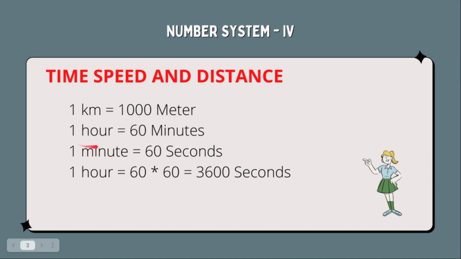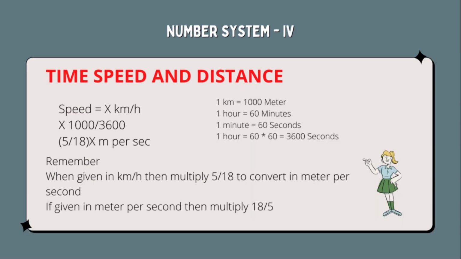When it is given in hours and you have to convert it into minutes, you have to multiply with 60. What about the opposite? If it is given in minutes and you need to find the hours, then you have to divide by 60. Similarly, 1 minute equals 60 seconds and 1 hour equals 3600 seconds. So let's see if we are going to use this in any question or not.